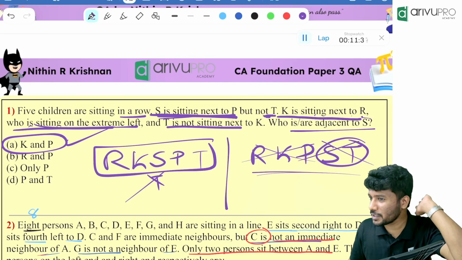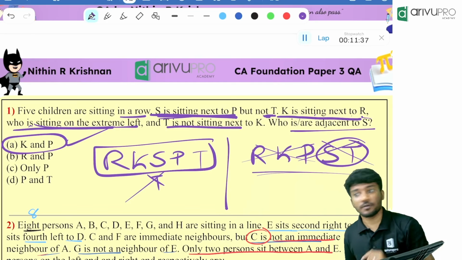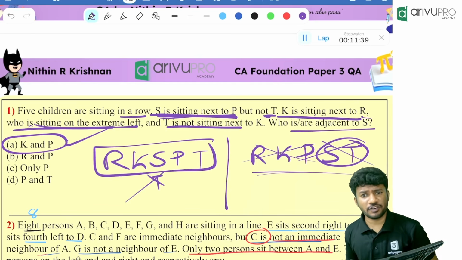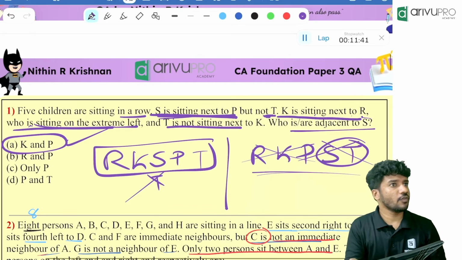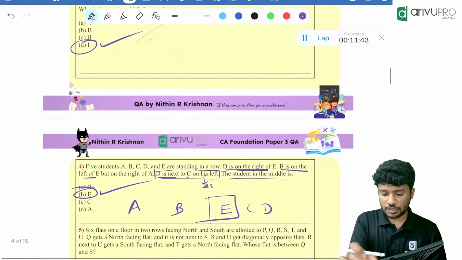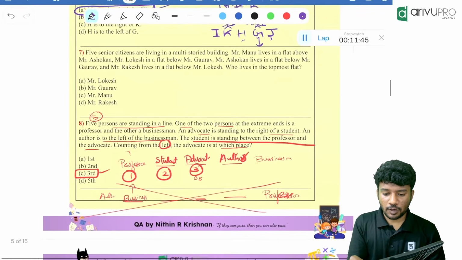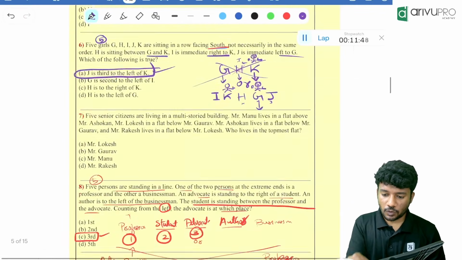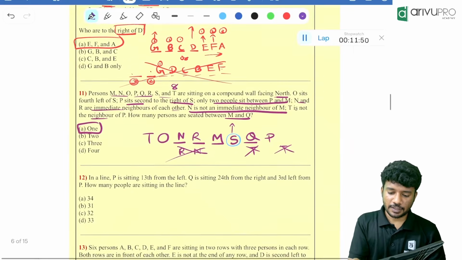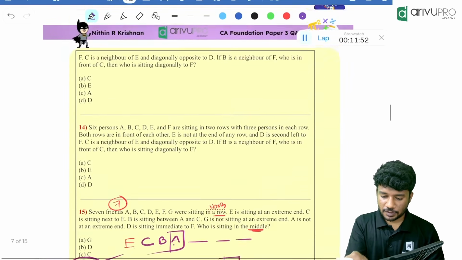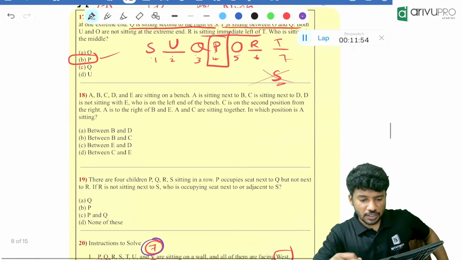Okay, understood the method? Is it clear? Yes, Pravalika, you got it? Yes, everyone is getting it right. Pakka? Done. Well and good. Next question. We have one more arrangement. We will solve that in a few minutes. That is sitting opposite to each other. I think everything is done other than that.